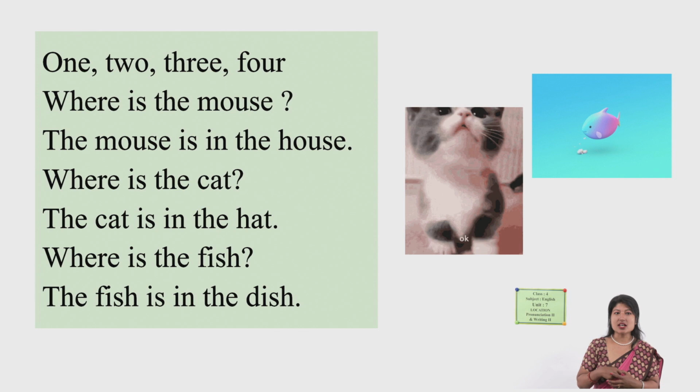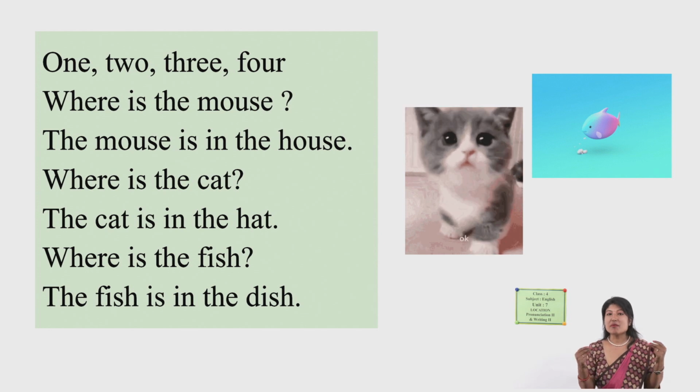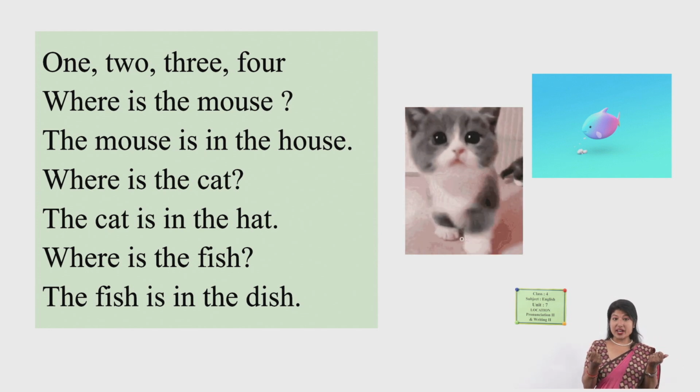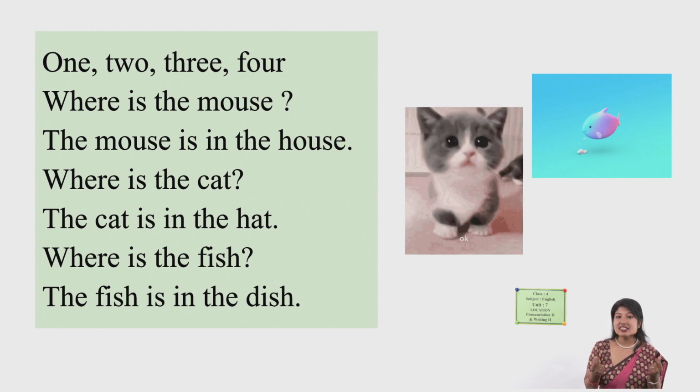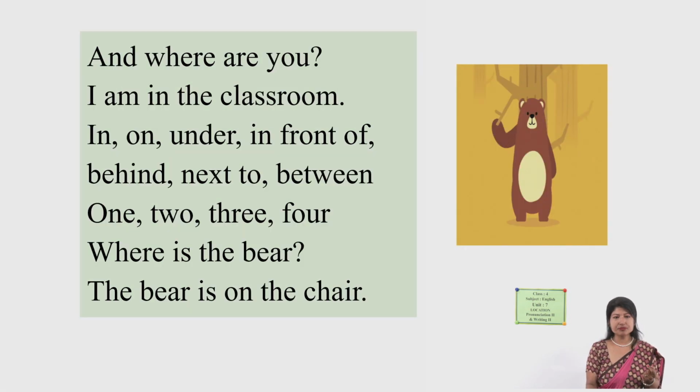Okay, here it goes. 1, 2, 3, 4. Where is the mouse? The mouse is in the house. Where is the cat? The cat is in the hat. Where is the fish? The fish is in the dish. And where are you? I'm in the classroom. In, on, under, in front of, behind, next to, between. 1, 2, 3, 4.